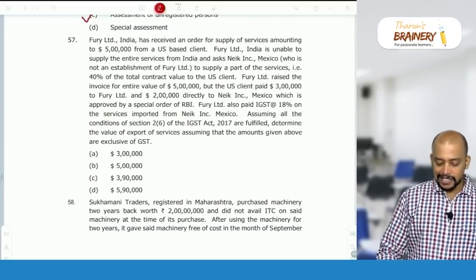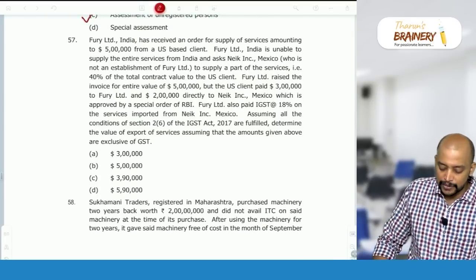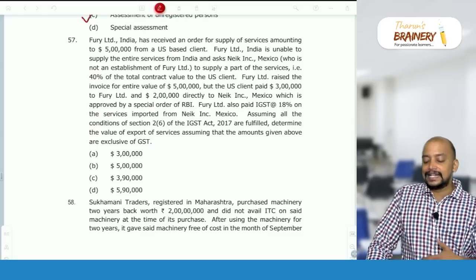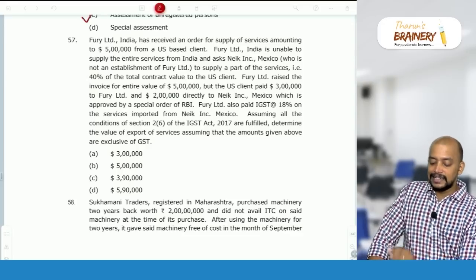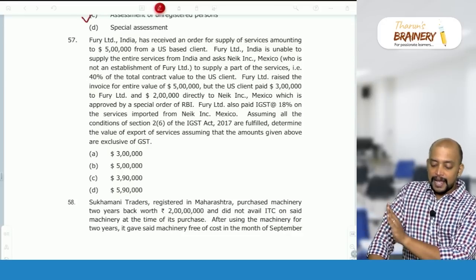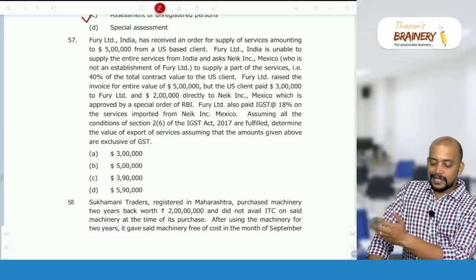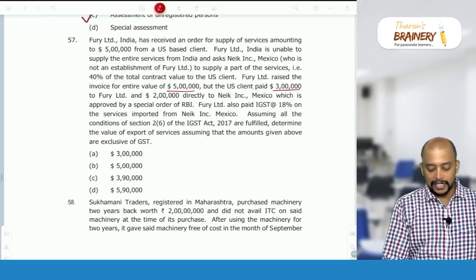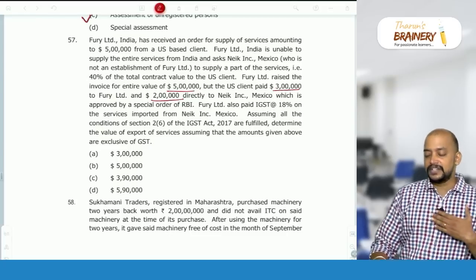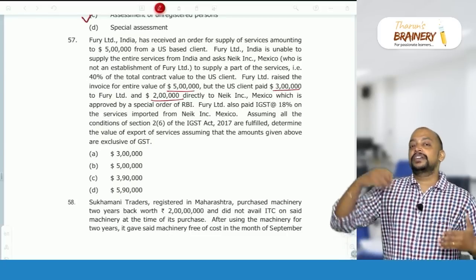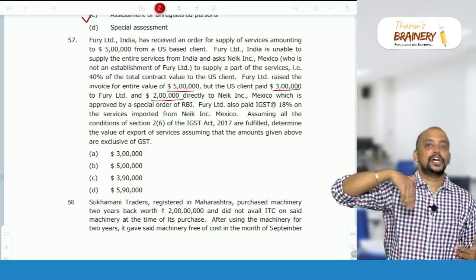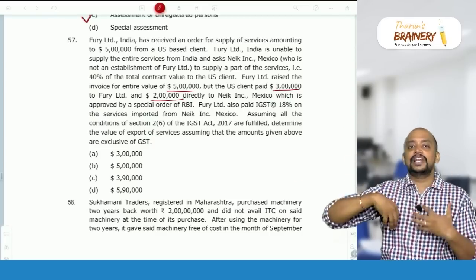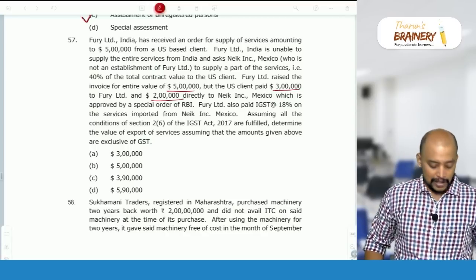57. Fury Limited India has received an order for supply of services amounting to $5 lakh from a US based client. Fury Limited India is unable to supply the entire services from India and asked NIC Incorporation Mexico to supply a part of the services to the US client. So Fury Limited raised an invoice for $5 lakh, but the US client paid $3 lakh and paid $2 lakh to NIC. So actually we are required to provide service for $5 lakh. We appointed one person outside India, he provided services and we also provided services, and the client, rather than giving 5 lakhs to us and then we remitting 2 lakhs to them, gave 3 lakhs to us and 2 lakhs to our outsourced person.